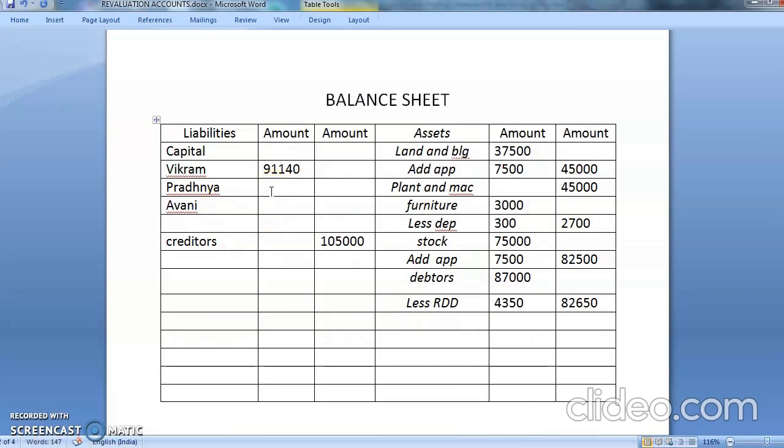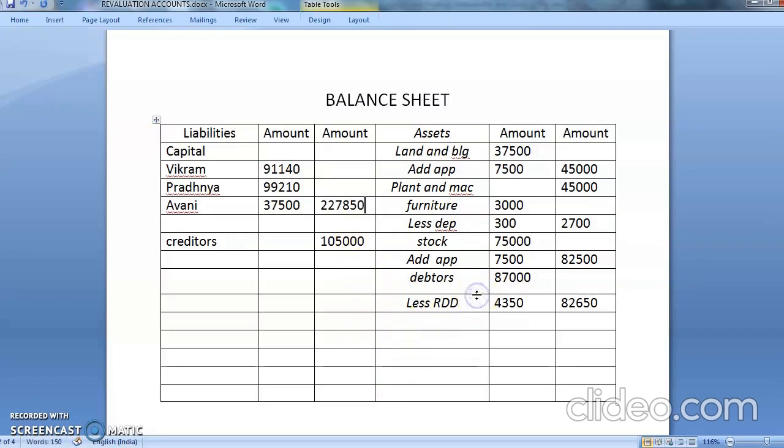Pradnya's balance is 99,210, and Avni's is 37,500. Now you are going to total all of them. The total comes to 2,27,850. See, students, you have to go on doing the total.